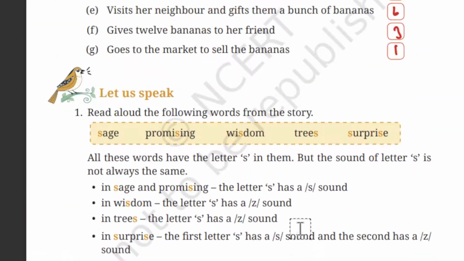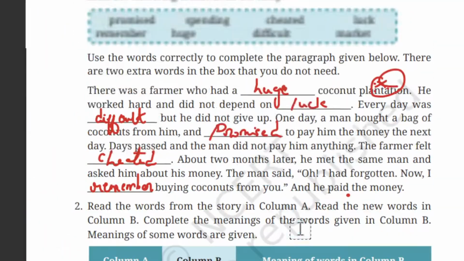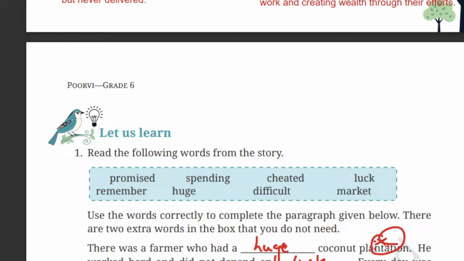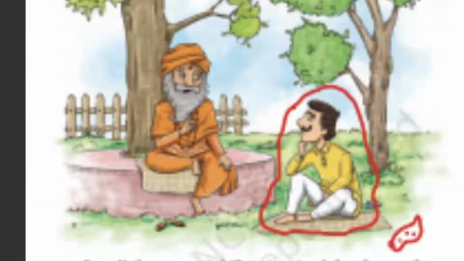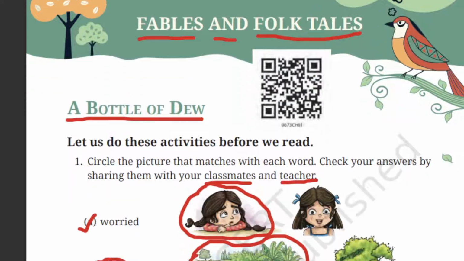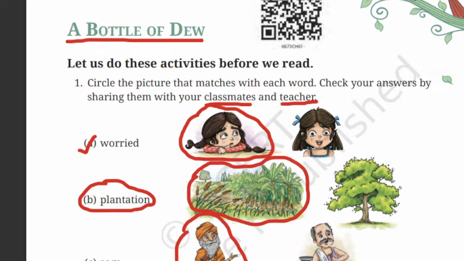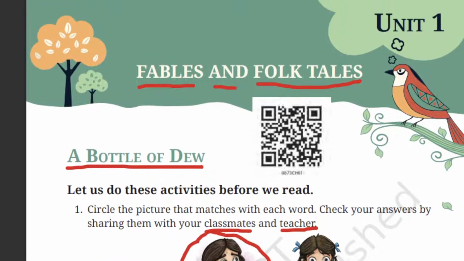Children, this is a very, very important lesson and it's also a new book for class 6. Okay. And the question papers and the worksheet are also very new. We have to prepare very newly. You would not get this before in your previous year question papers. Okay. So please wait for the question paper. I think I have already completed. Those who need the worksheet, please send me an email. I have already given my email address in the description.